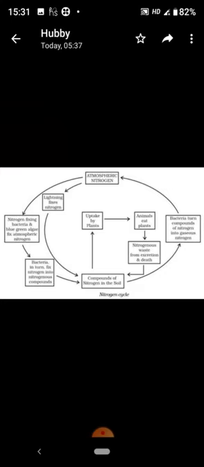Then nitrogen is used for the synthesis of plant proteins and other compounds. Animals feed on such plants and get proteins and other nitrogen compounds. And when these plants and animals die, bacteria and fungi present in the soil convert the nitrogenous waste again into nitrogenous compounds that can again be used by the plants.